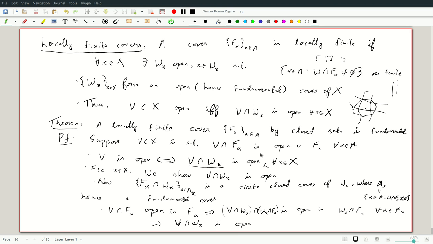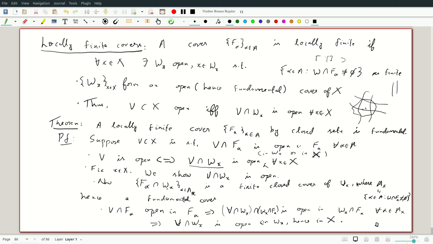So open in Wx or in X are equivalent because Wx is open here, just to clarify there. So this implies V intersection Wx is open in Wx, hence in X. Okay. So what we know is V intersection Wx is open in Wx, and so V, which is the union of these, is open. Okay.